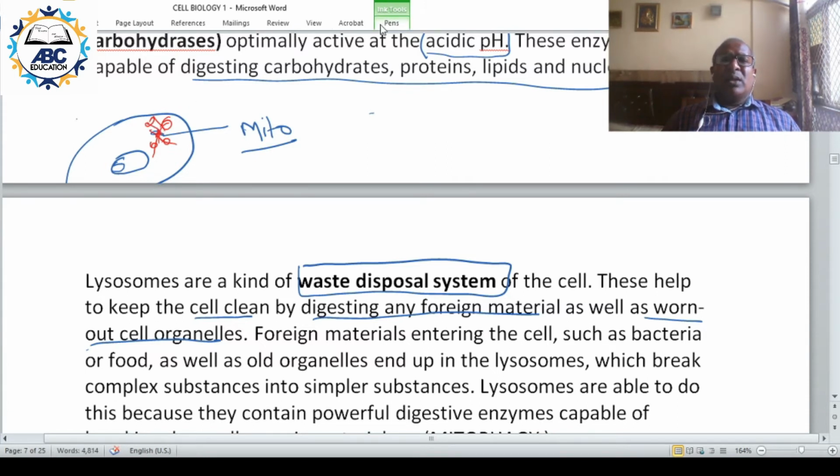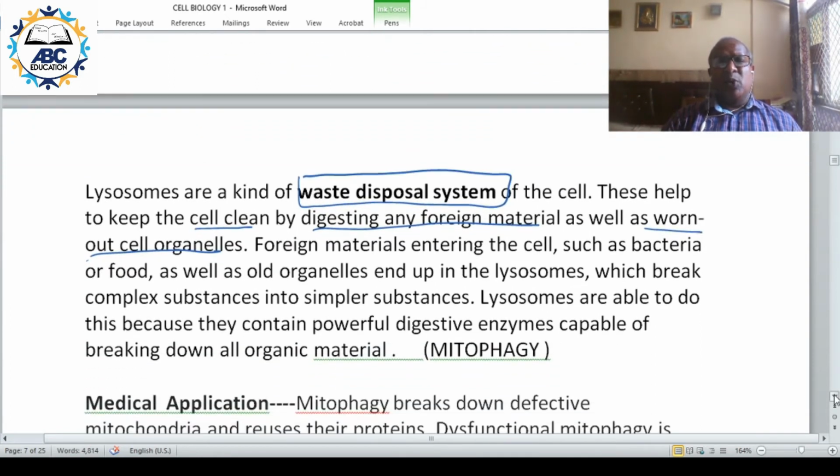That is how lysosomes act as the cleaning system of the cell. So they digest foreign material as well as non-functional organelles. Both can be digested.